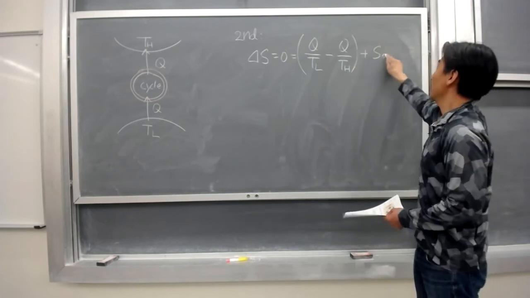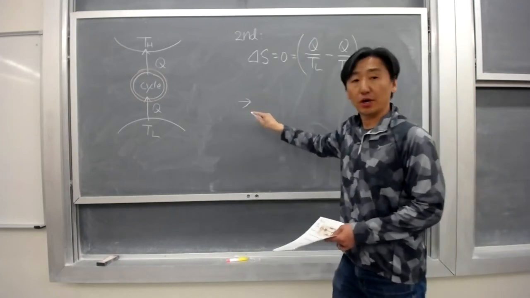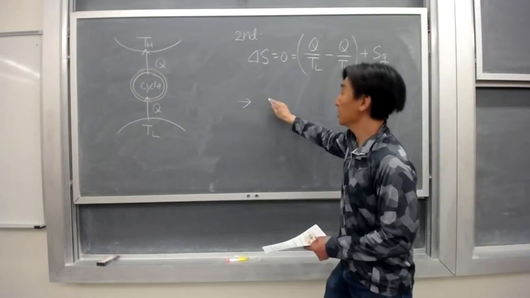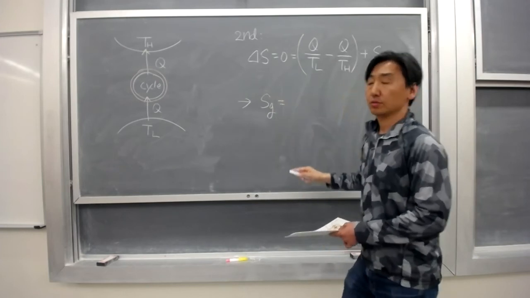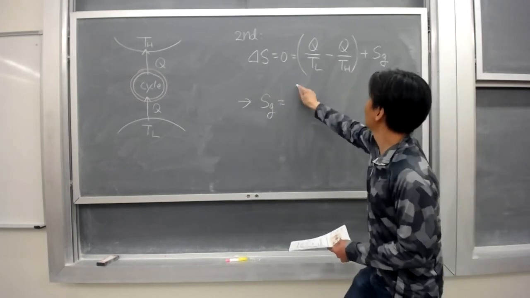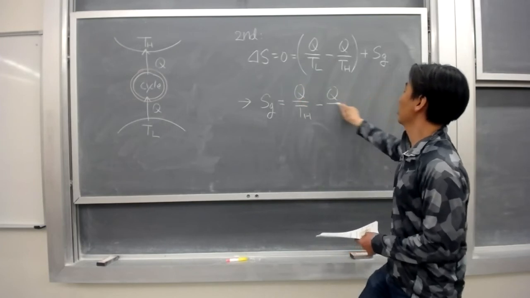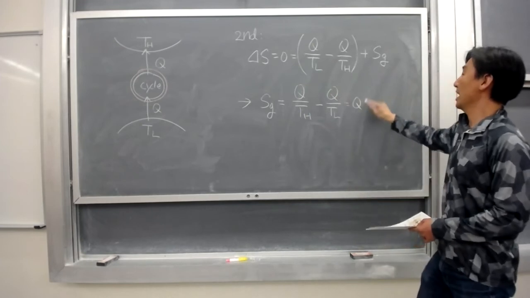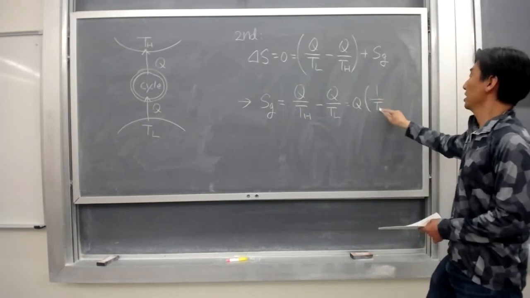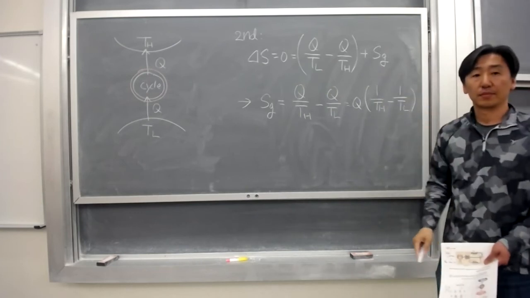Then we should have entropy generation. So from this equation, entropy generation is equal to Q over TH minus Q over TL, which is the same as Q times (1 over TH minus 1 over TL).